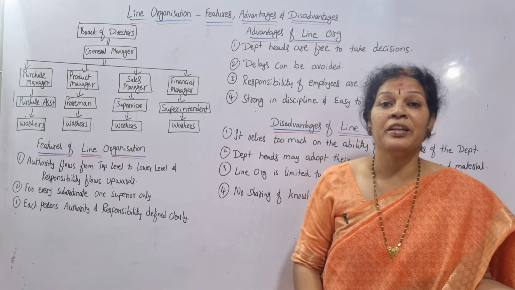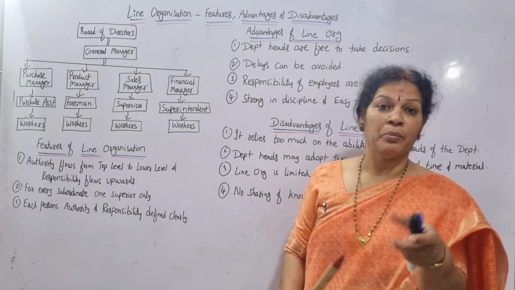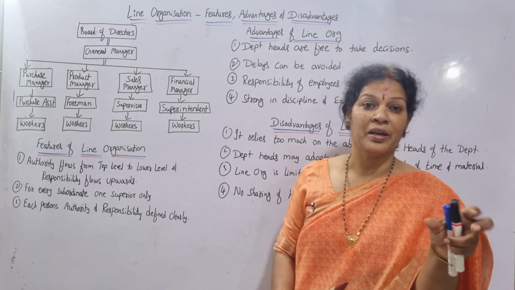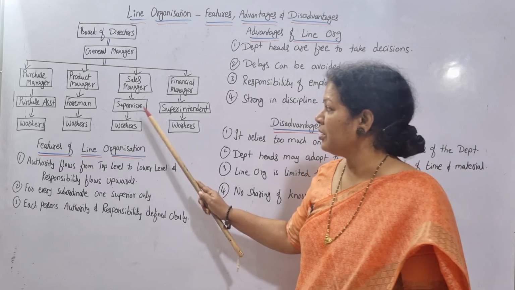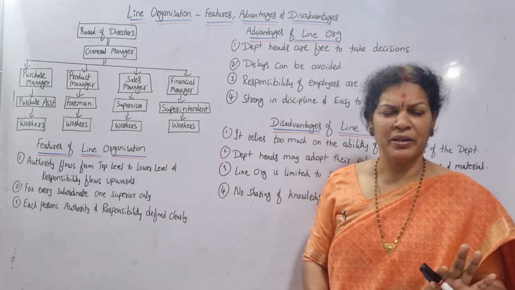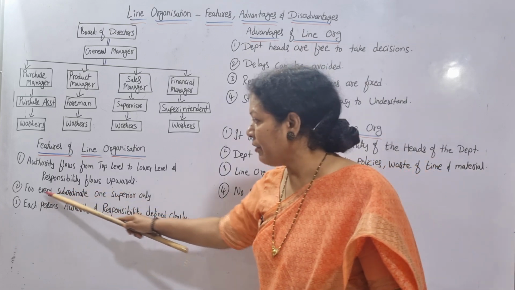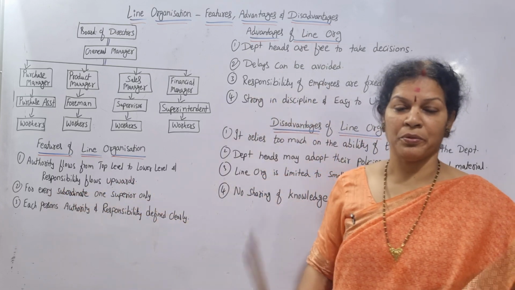Nobody can interfere in his work. Nobody can command. Nobody can talk to him directly about the responsibility, work and updates and all these things. This person is responsible only to him, not to anybody. Very clear. So this is the second feature. For every subordinate, one supervisor only.